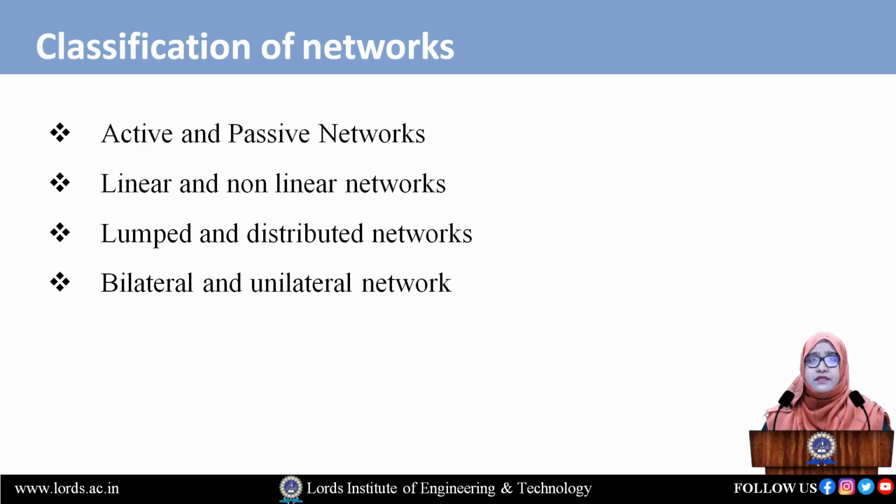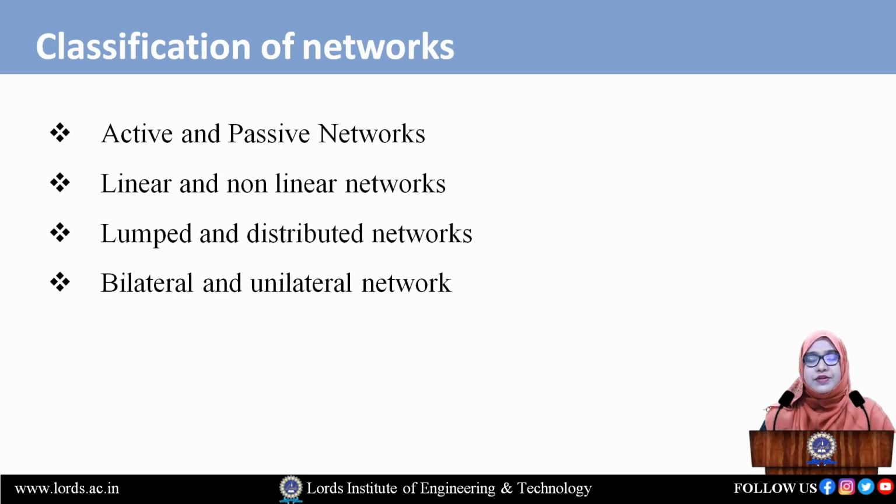Now next we have lumped and distributed networks. A network is said to be lumped when it consists of elements that are very small in size and the action takes place spontaneously, at the time the cause is applied. Examples of lumped networks are resistance, inductance and capacitance, simply the transformers.